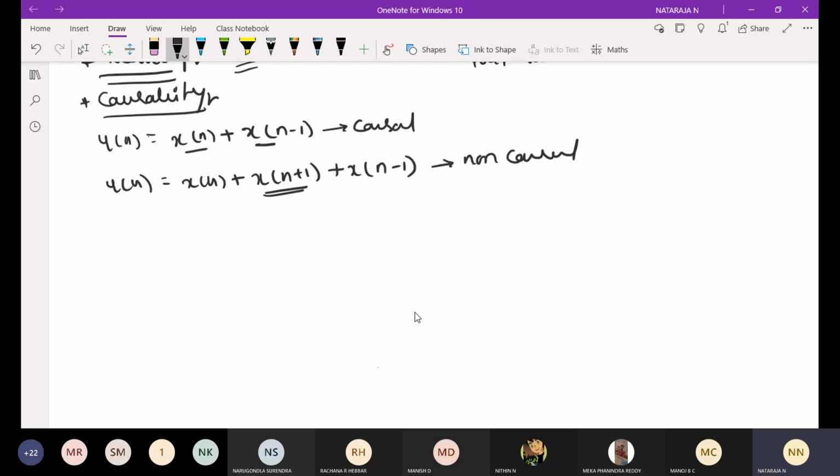The condition for causal is that it should have only present and past values. Here we have present, past, and also a future value. If a future value is present, it will be non-causal. That is the condition.